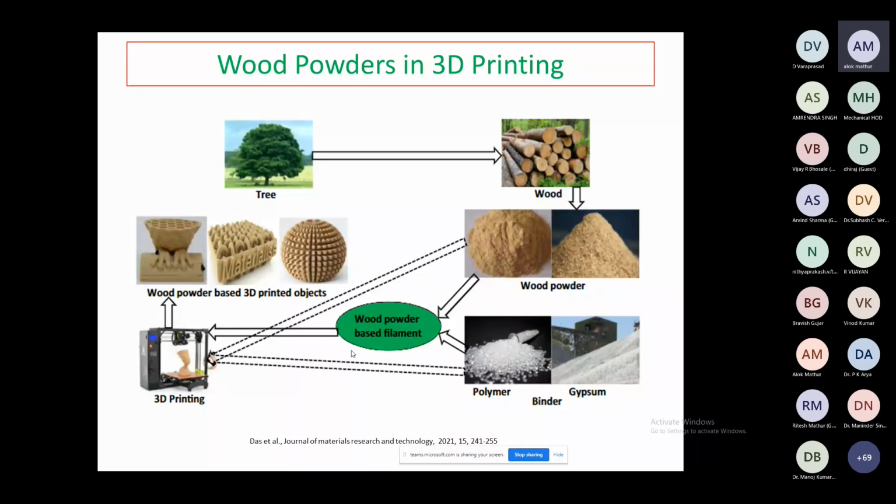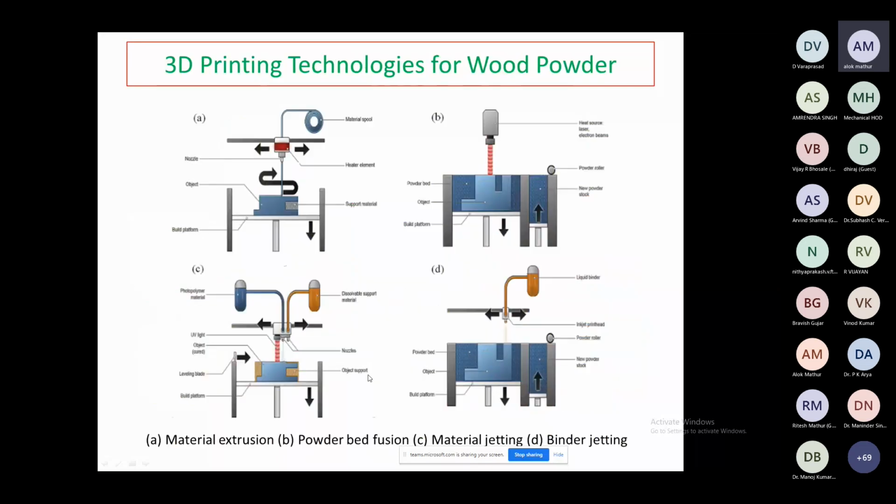This result we have shown here. The 3D printing process for this wood powder: already you know about the different types of processes, that is material extrusion, powder bed fusion, material jetting and binder jetting. Here is the spool and nozzle, here is the heating filament object, and support material is required, right? And this build platform moves in the z direction, or the nozzle moves in the horizontal directions. I think you have already seen this type of process in the previous lecture, so we'll not discuss the process.